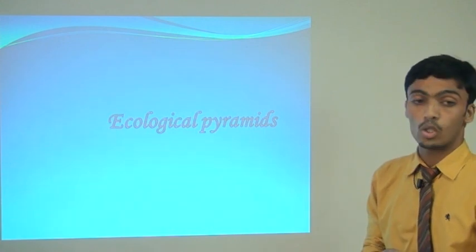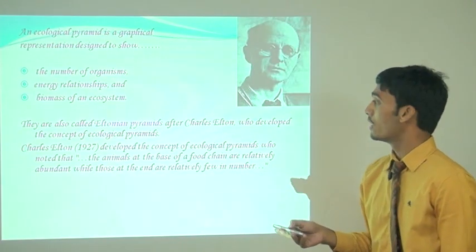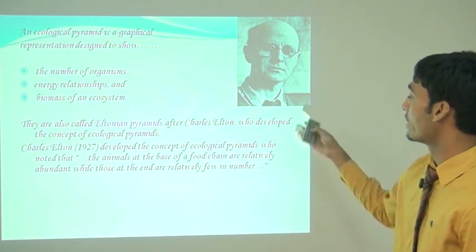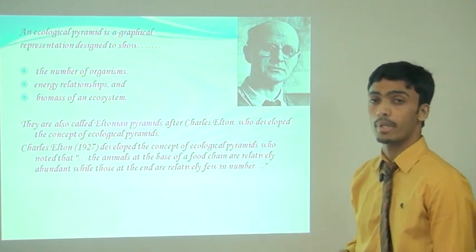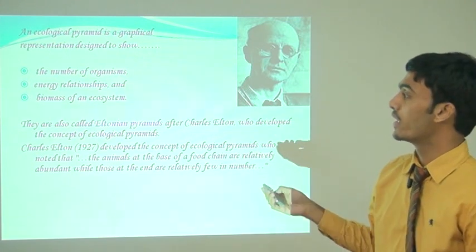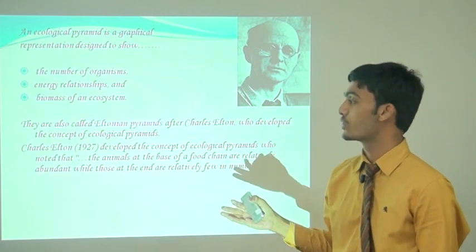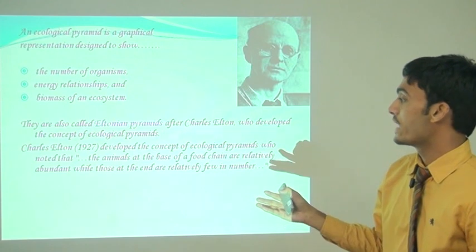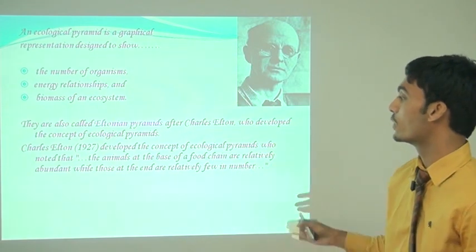Next topic is the ecological pyramid. It is also called the Eltonian pyramid because Charles Elton is the developer of this ecological pyramid. What is an ecological pyramid? An ecological pyramid is a graphical representation designed to show the number of organisms, energy relationship and the biomass of an ecosystem.